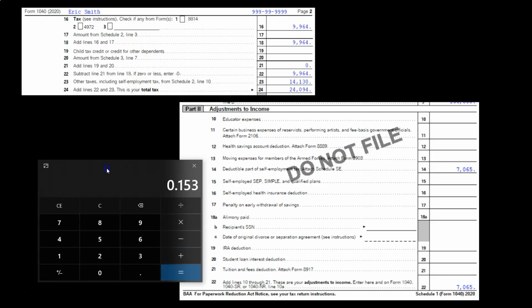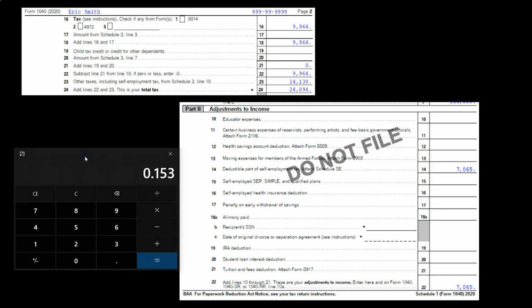So if you take that amount, that 14,130, the next problem that happens here is you're trying to say, okay, I get what you're doing. I'm paraphrasing here. What you're doing is trying to make it as if we're an employee of the business, mirroring what would happen for a C corporation paying employees, where you'd have the employee and the employer paying the Social Security and Medicare. But in a C corporation, they also get to take a deduction for the employer portion of the payroll taxes. If you just do this calculation, we're not getting the benefit of the deduction of the employer portion of the payroll taxes, which is generally 1/2 of the Social Security and Medicare.